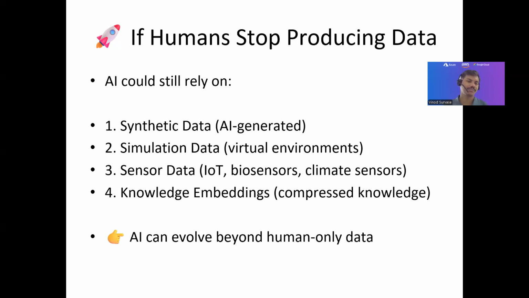To understand it, AI can generate or create synthetic data, which is data generated by AI, along with simulation data and sensor data, which is also produced and utilized by IoT devices, biosensors, and climate sensors. These are a few examples. And knowledge embeddings are also a part of compressed knowledge. That means it's a big chunk of data sets that AI can rely on, basically, right?